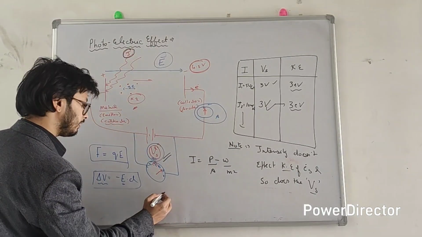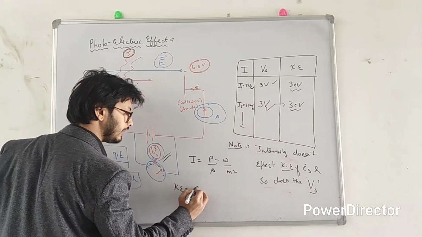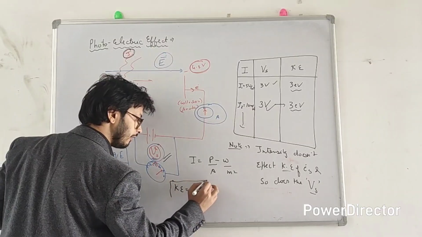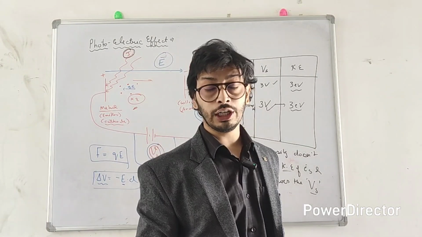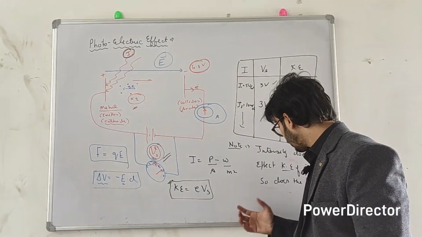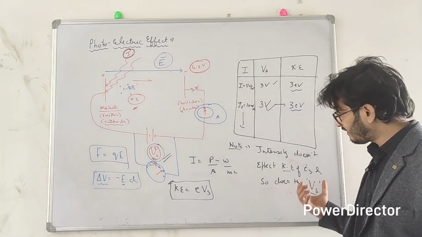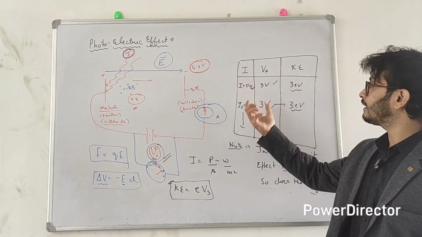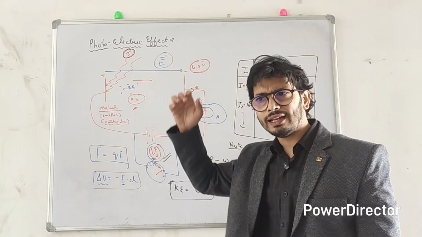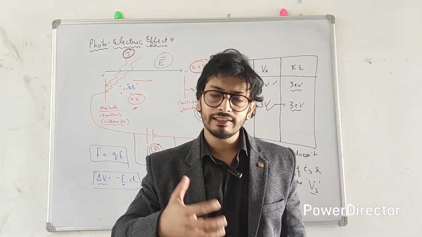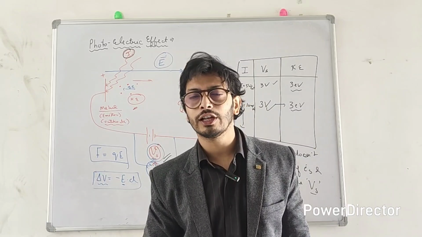You see the formula? This is the formula. Kinetic energy of the electron is e times V_s. Very, very important formula, and you need to understand it, not just learn it. You need not mug it up. So the stopping potential doesn't increase while increasing the intensity. Why? Because the electron's kinetic energy didn't increase. But people ask, why does this happen? Why does increasing intensity not affect the kinetic energy of the electron?